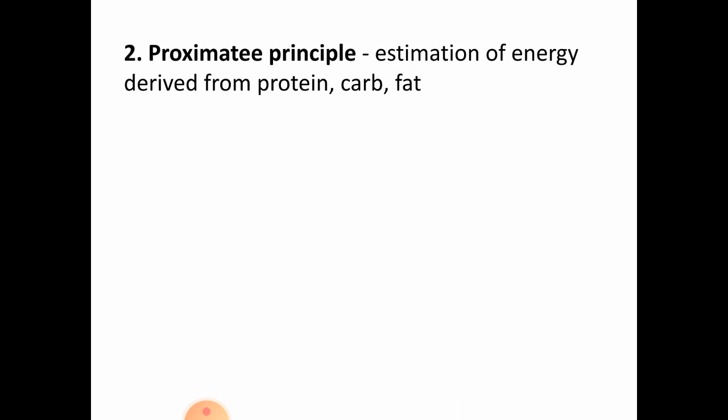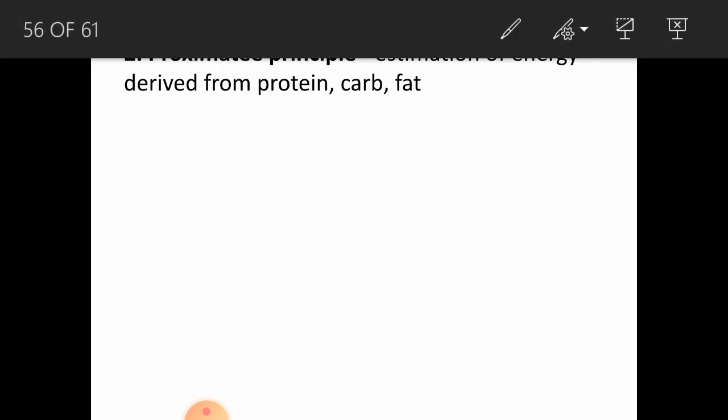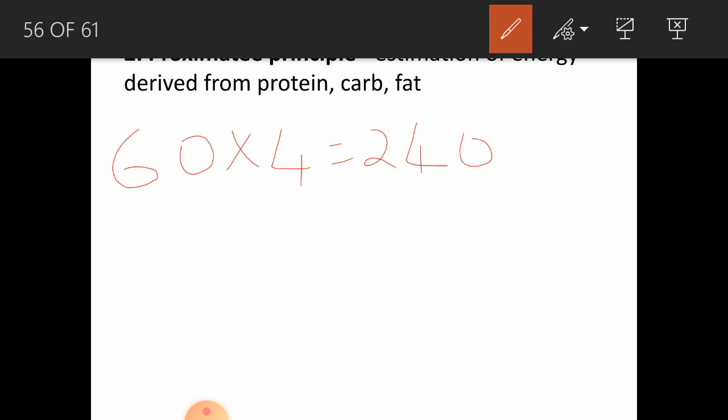So for a 60 kg person, the protein provided should be 60 grams. 60 grams of protein is giving 240 kilocalories of energy.